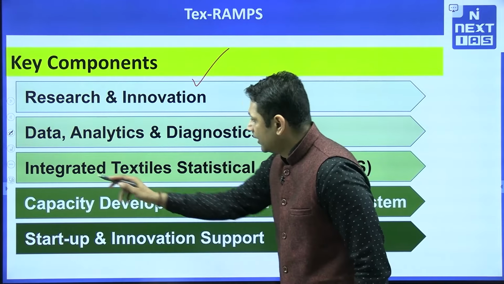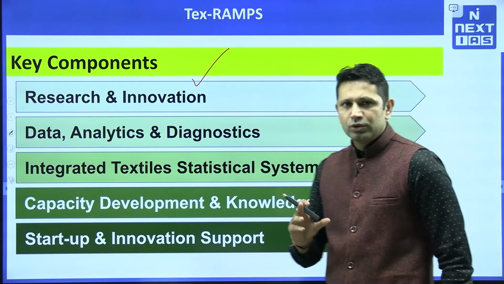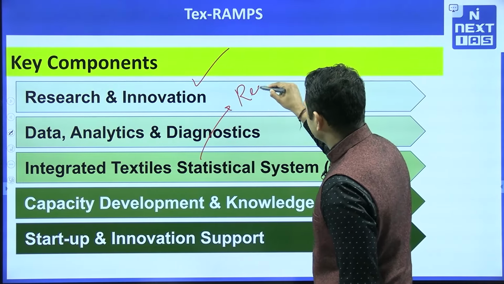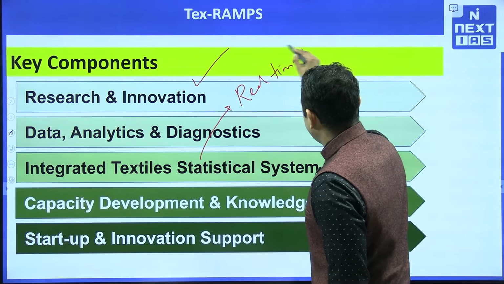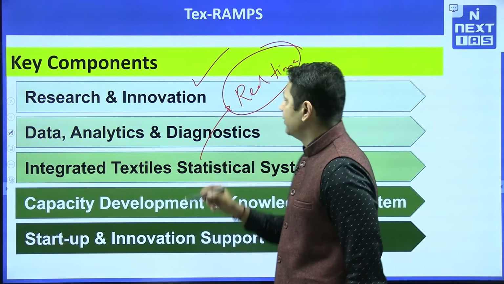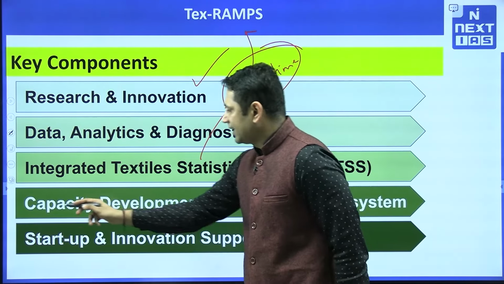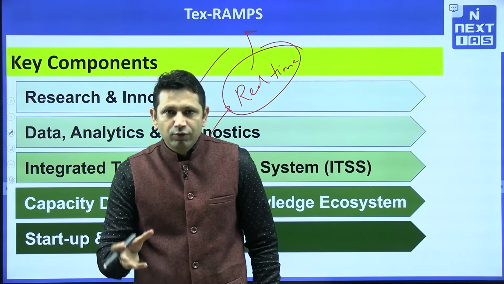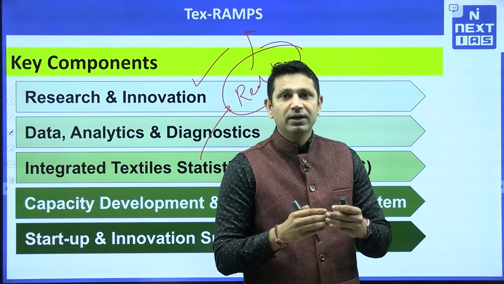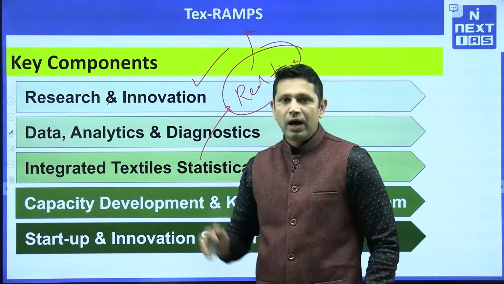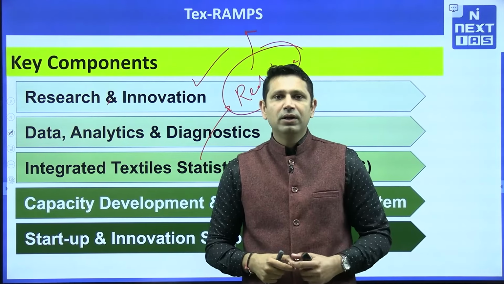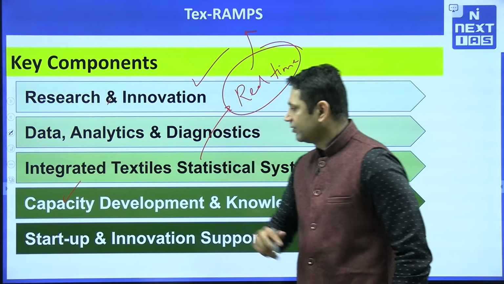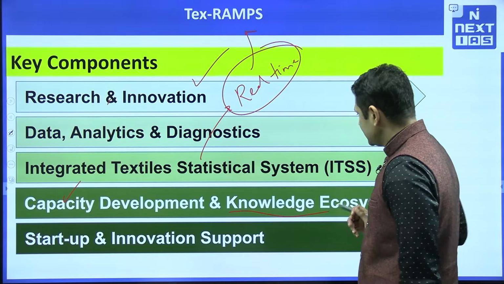The third one is integrated textile statistical system. So we are going to develop a platform through which we are going to have real time data, and we can analyze it and we can improve the particular scheme. Then next is capacity development and knowledge economy. So we are going to focus upon that, the knowledge that has been developed through the research work, how that can be disseminated to the people. Then there will be state planning, development plans that will be made. So all this will form the part of capacity development and the knowledge ecosystem.